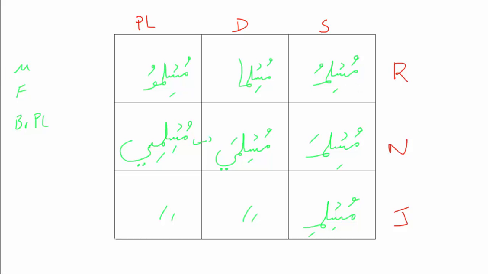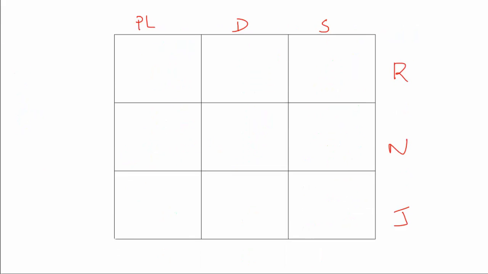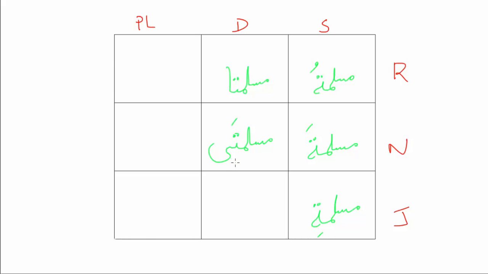So let's look at the feminine chart. Remember this was muslimatun, but this becomes muslimatu. This becomes muslimata. Muslimati. This one was muslimatani, but we're not going to put the noon: muslimatai, muslimatai.